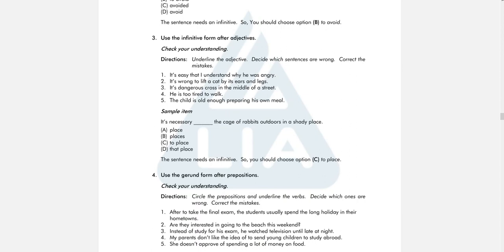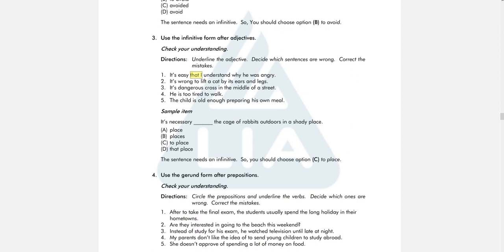For example, here it's easy that I understand why he was angry. What is the adjective? The adjective is easy, and after easy we can use infinitive, right? So we can say it's easy to understand, right? It's easy to understand why he was angry. Okay, that's the answer. So it's easy to understand why he was angry.